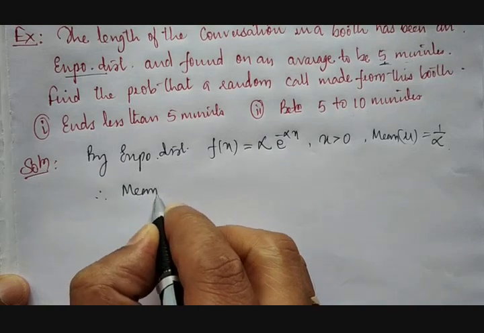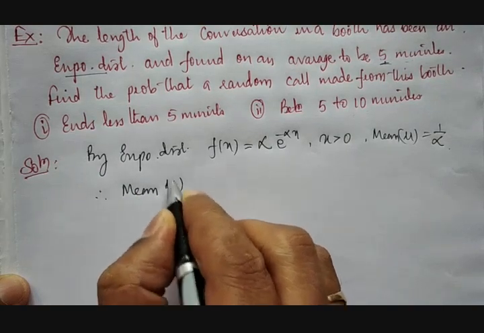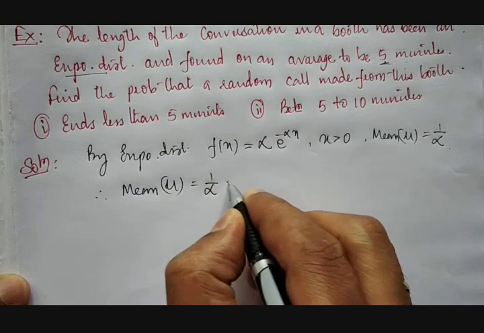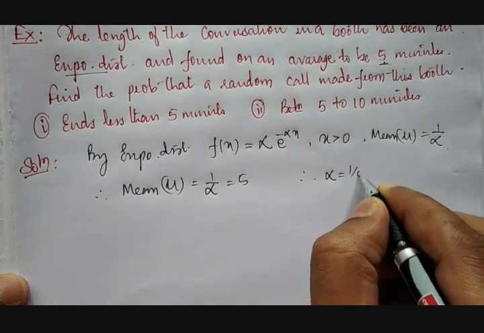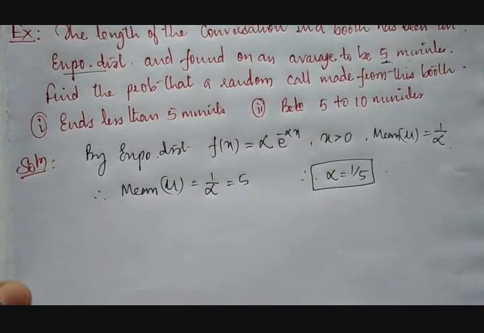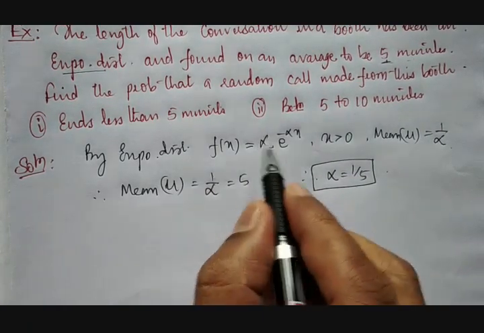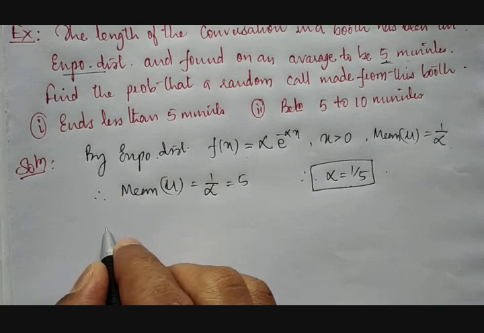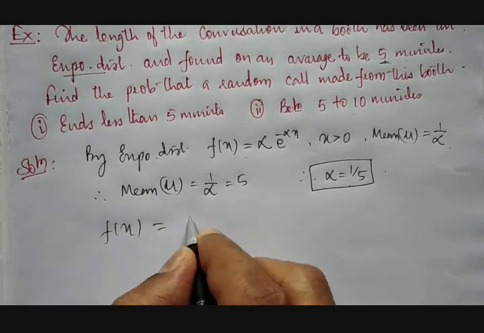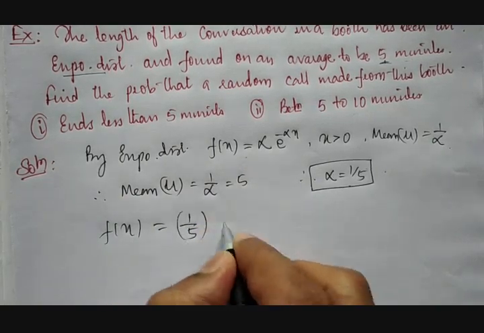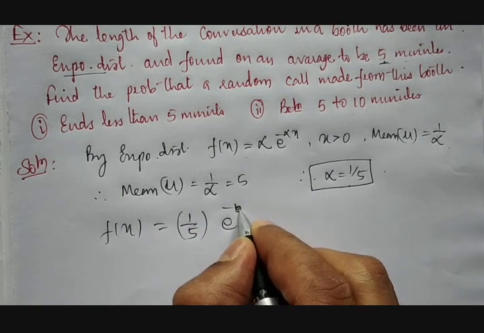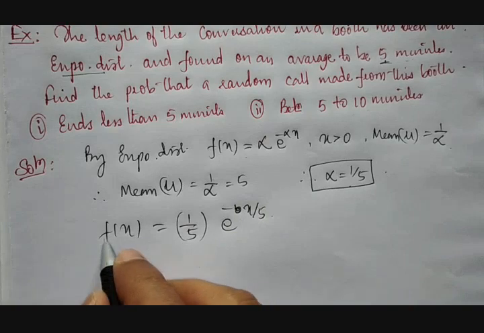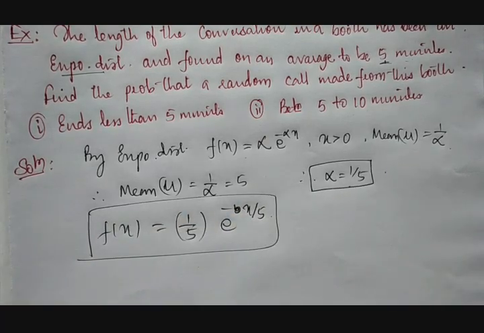Therefore, mean mu is nothing but 1 by alpha, which is nothing but 5. Therefore, alpha is equal to 1 divided by 5. So this is the value of alpha that we got. And due to this value, the function f of x becomes 1 divided by 5 into e raised to minus x divided by 5. So this becomes the function.